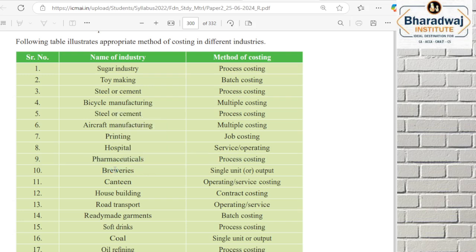Breweries na people who make liquor அந்த மாதிரி beer அந்த மாதிரி they follow single unit or output cost.